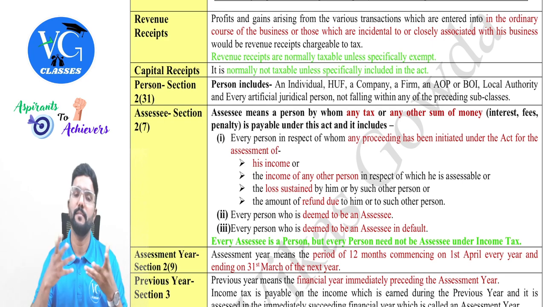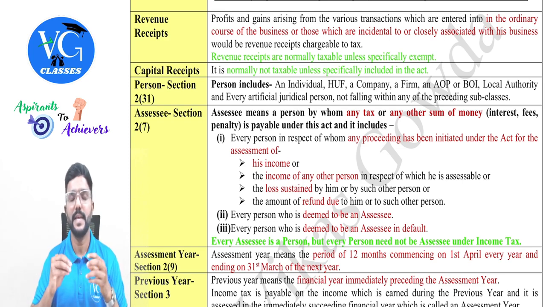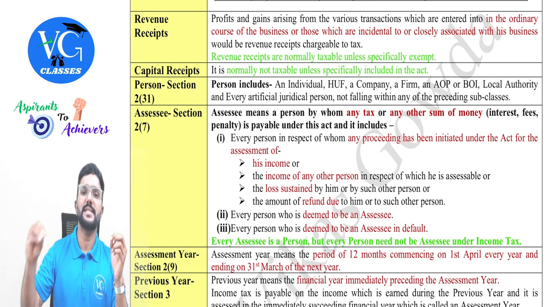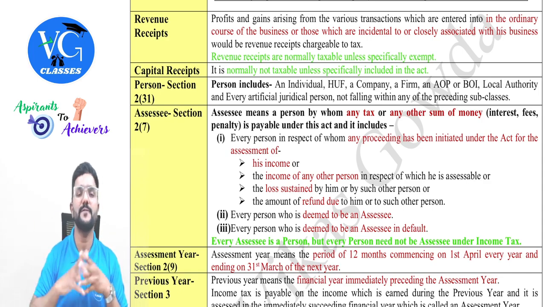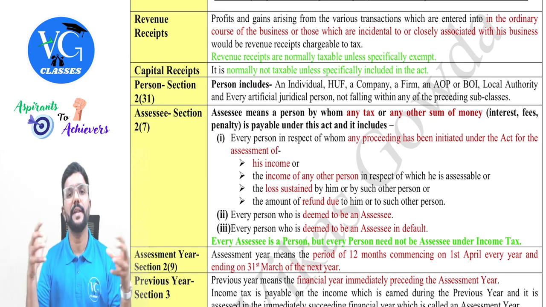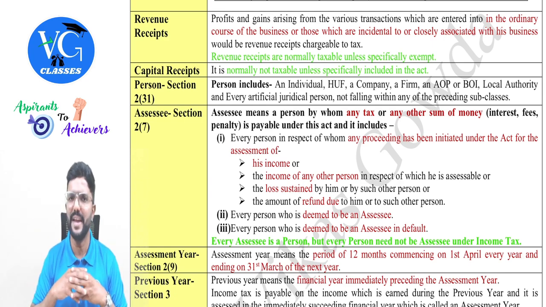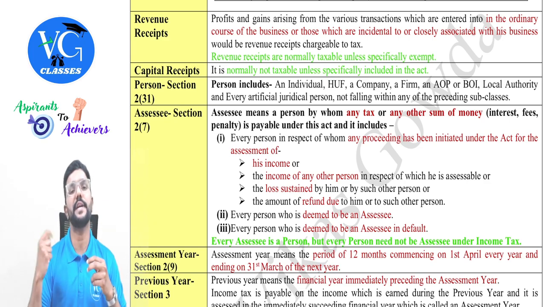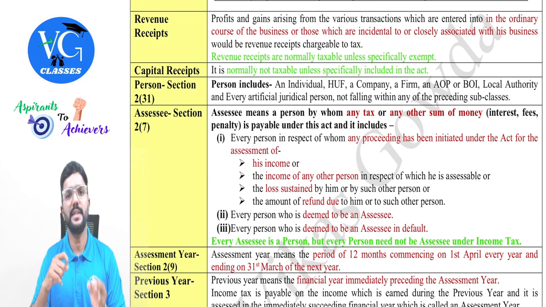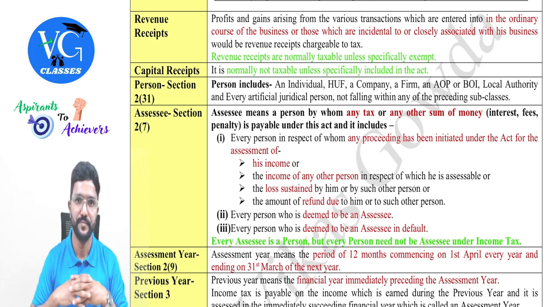So what it would be, sir? My revenue receipt. Same way, sir, if I earn anything from the sale of fixed asset or if I purchase fixed asset, am I doing it in the ordinary course of business? Is my business buying and selling fixed assets? No, guys. I am using it in my business to generate revenue. So anything related to fixed asset will not be revenue receipts or revenue payments. It will be capital in nature.